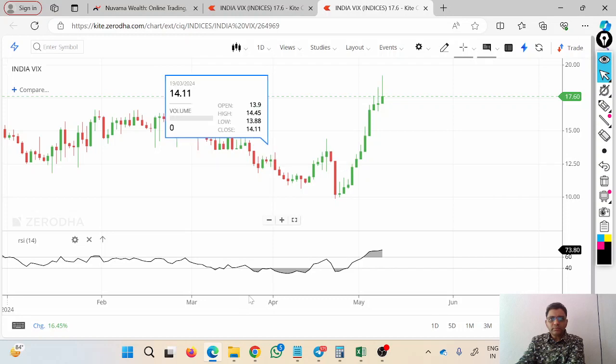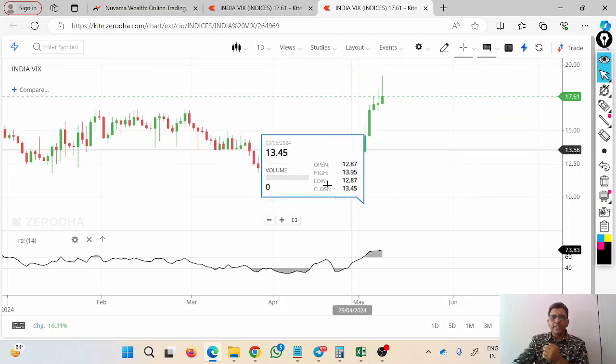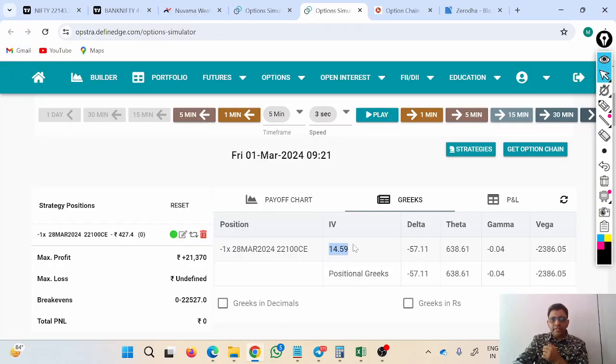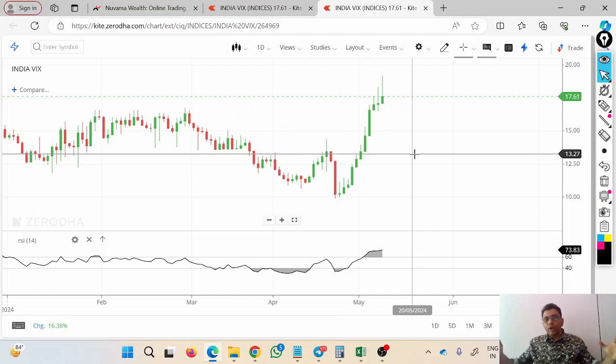For that, consider this India VIX chart. Now what is India VIX? This IV is particularly for this particular strike, that is the 22,100 strike. Now what is India VIX? For India VIX, all the IV or all the option premium of Nifty for this month and for next month expiry are considered, and based upon that they have a very complicated mathematical formula. Don't go for that particular formula, and they have formed one index which is called the India VIX.